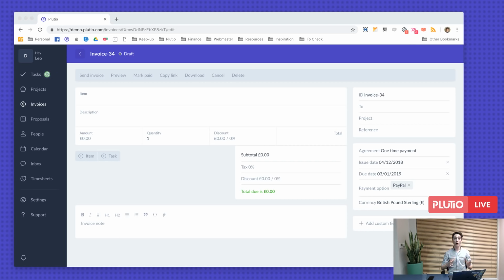Yes, once the clients open a proposal or an invoice, you'll be notified. Make sure to download our mobile app because you will receive push notifications. Also, we've just released a feature where if the client signed a proposal or paid an invoice, they will receive an email with a receipt. Auto following is coming with automation early 2019.